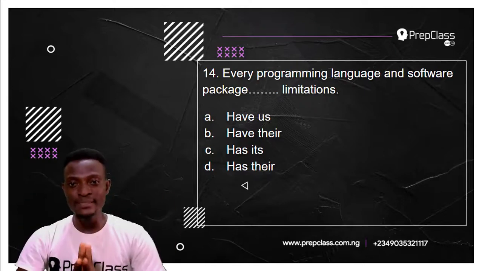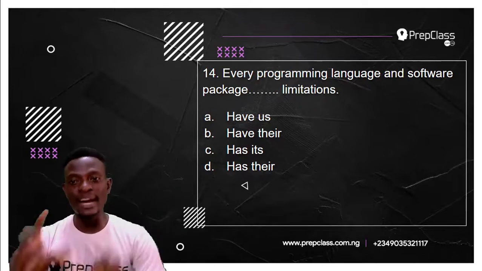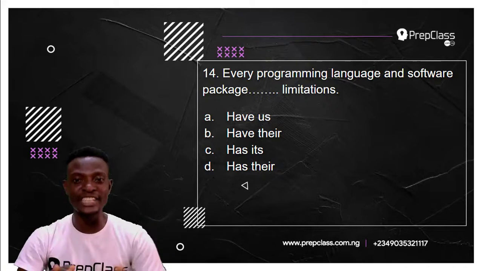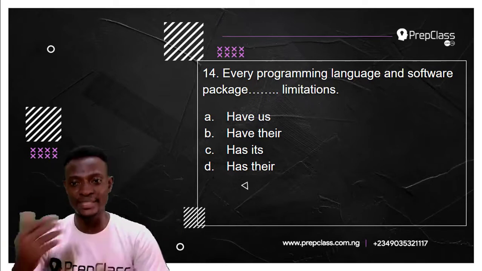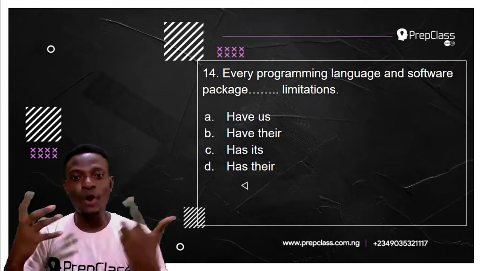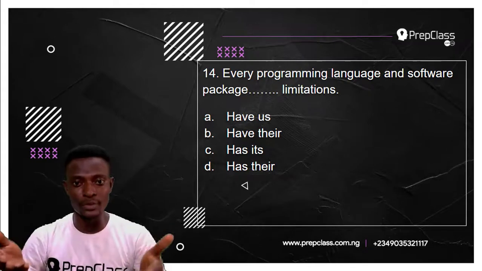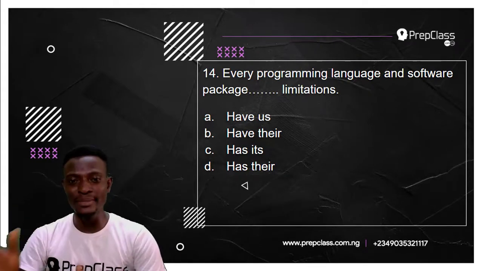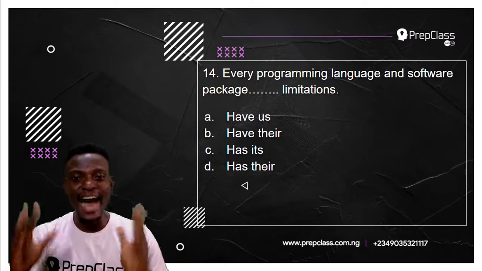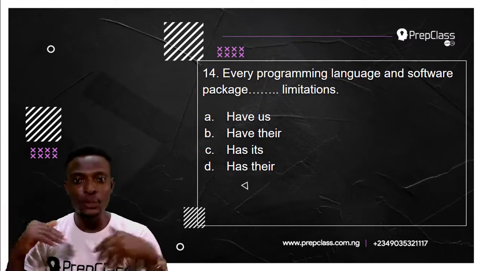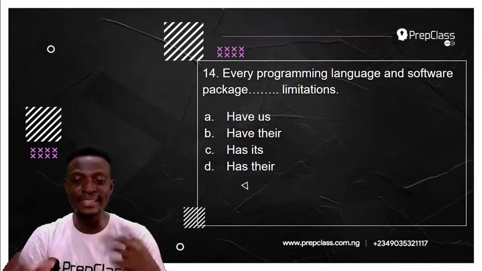Question 14 reads, every programming language and software package dash limitations. A. Have us limitations. That is obviously wrong. B. Have their limitations. C. Has its limitations. D. Has their limitations. So which of these options will best complete this sentence?